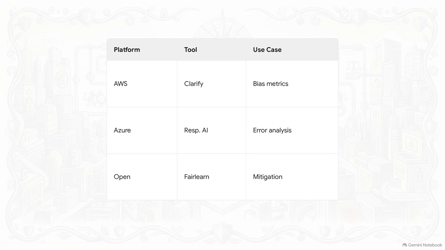If you're on AWS, SageMaker Clarify gives you pre- and post-training bias metrics, plus SHAP-based feature attribution. If you're an enterprise on the Microsoft stack, the Azure Responsible AI dashboard integrates error analysis, fairness assessment, and causal inference right into Azure ML. Or if you're building custom, open-source tools like Fairlearn offer really powerful fairness constraints and disparate impact mitigation algorithms. Whichever route you choose, having one of these toolsets integrated into your pipeline is now just a baseline requirement.